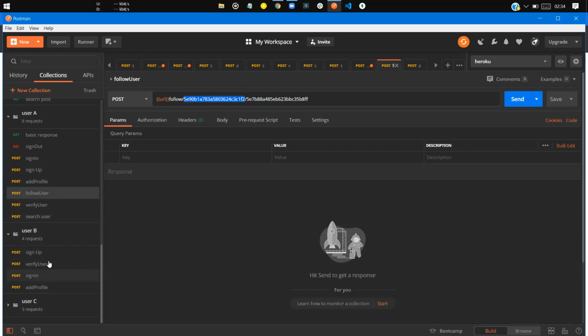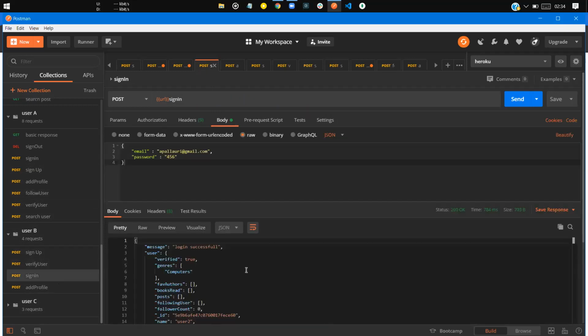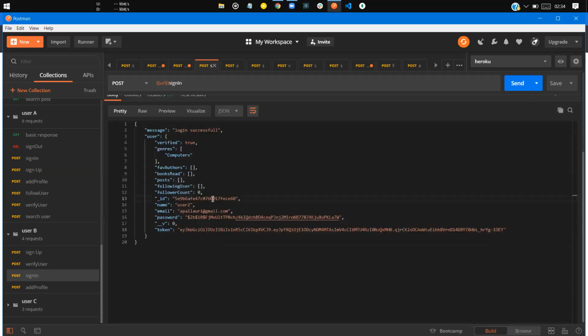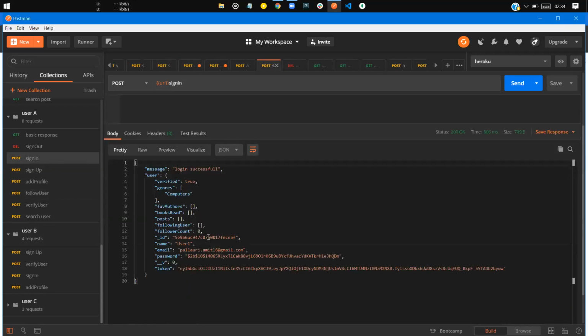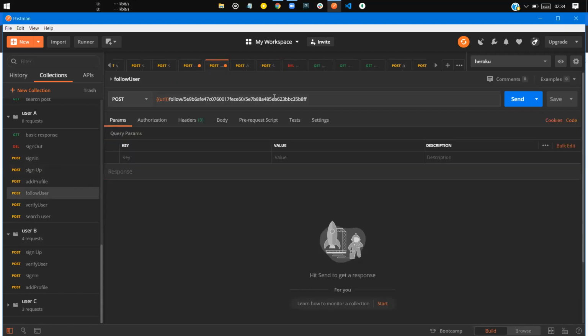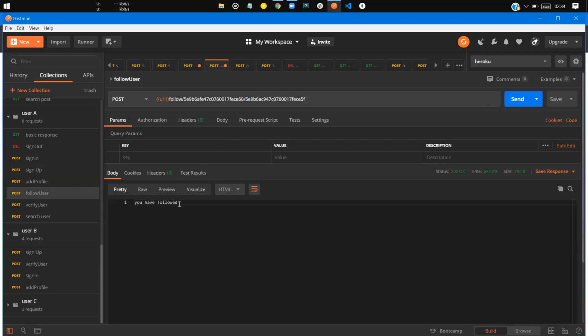Let's copy this one and paste it. We want to follow this user so that whatever posts he posts, we can check those things. Okay, you have followed the user.